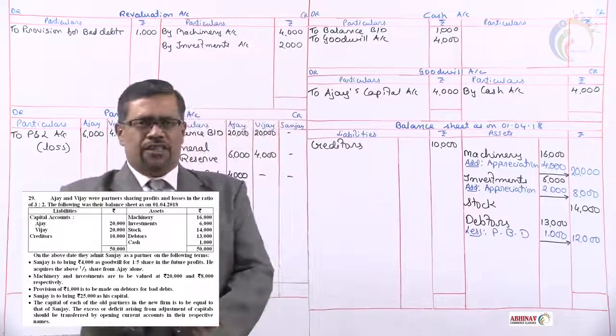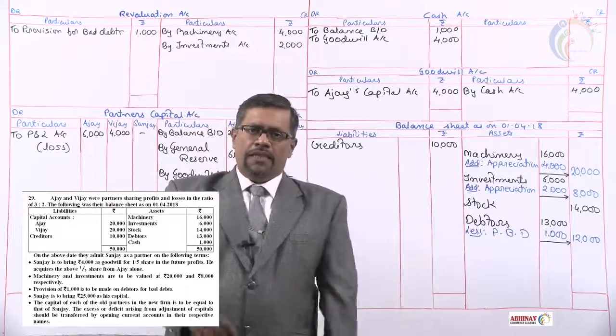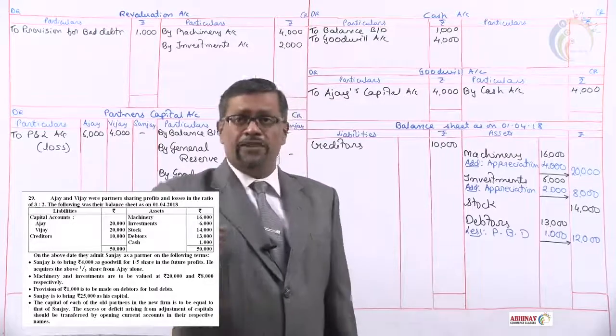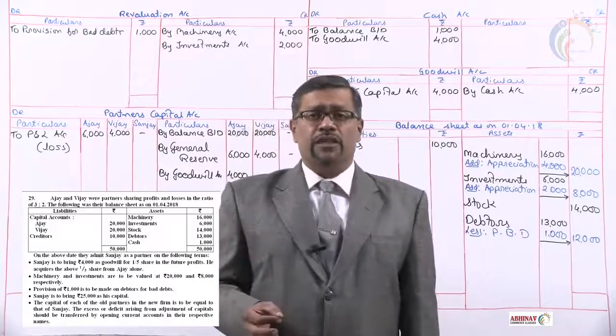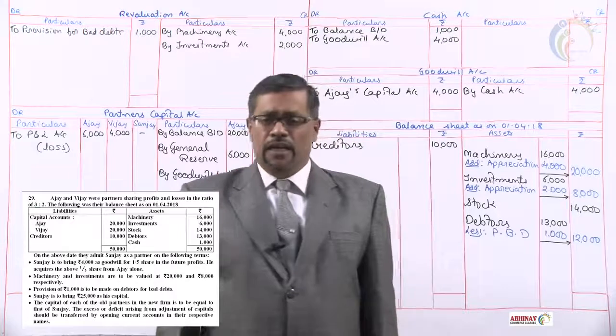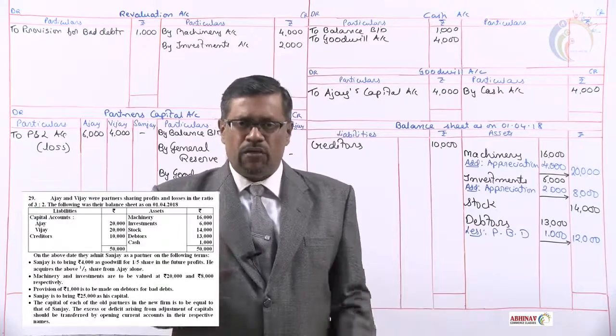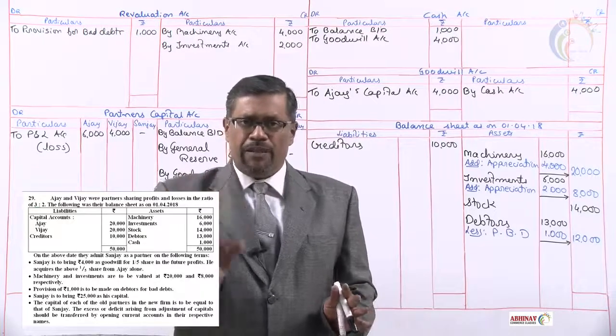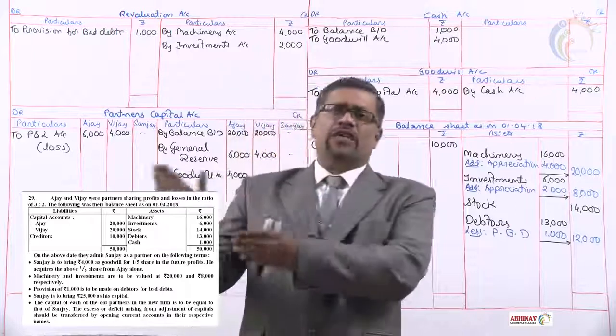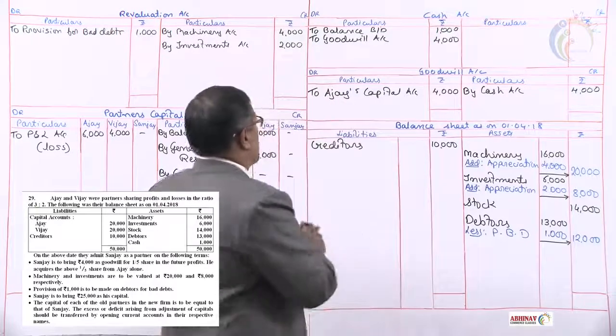Next adjustment. Sanjay, the new partner, has to bring in 25,000 for capital. He has brought in cash for capital. What is the entry? Cash brought in by Sanjay. Cash account debit to Sanjay's capital account. Cash account debit side.